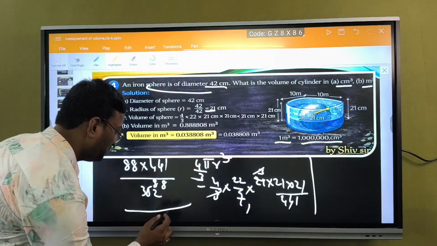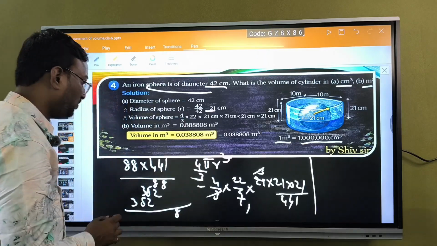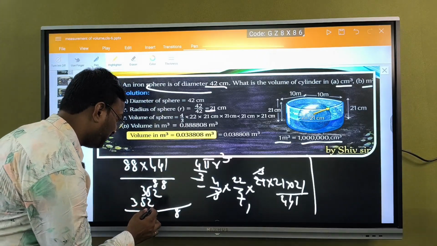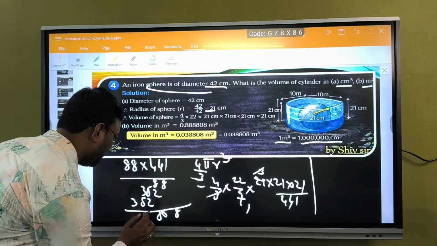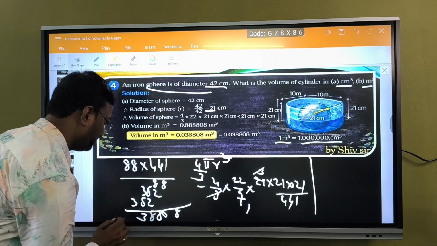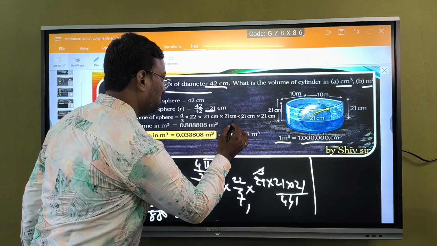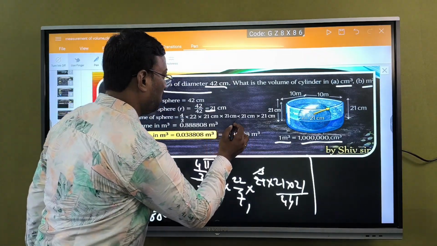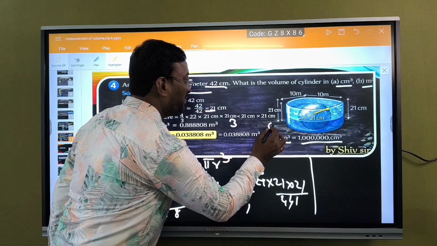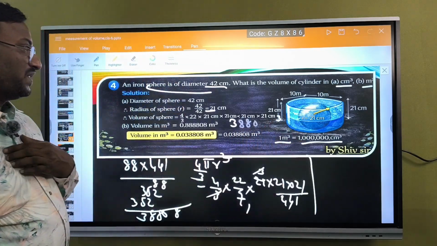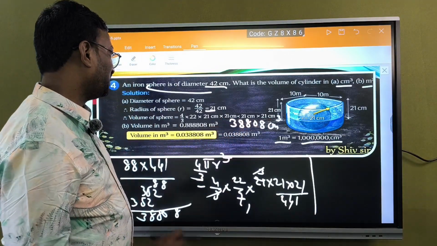We are going to get, this is 8 plus 2 10, 0 1 carry, 7 plus 1 8, 5 plus 3 8 and 3, followed by 8808. So the answer is 3 followed by 8808 centimeter cube.